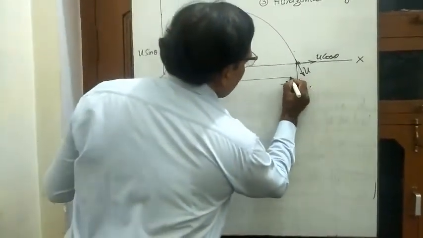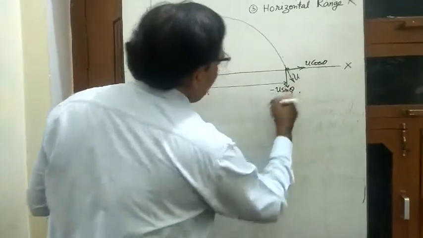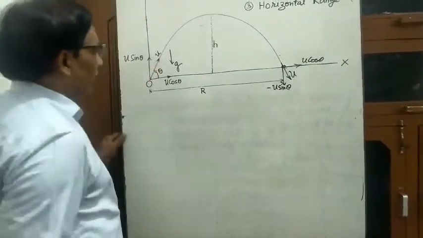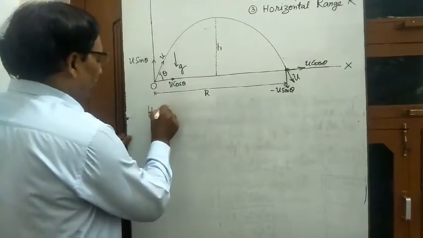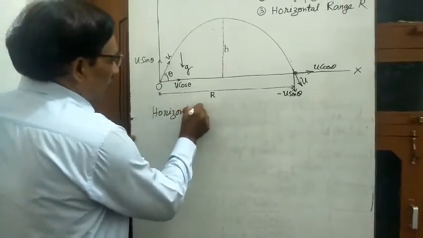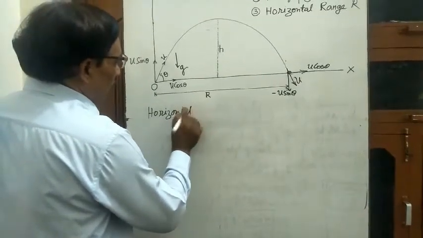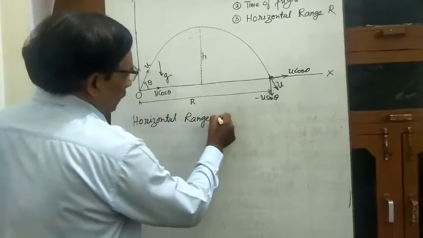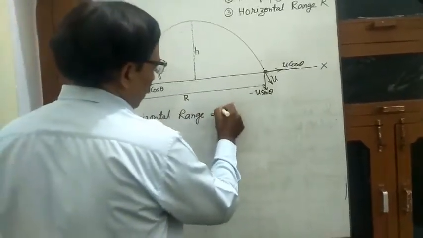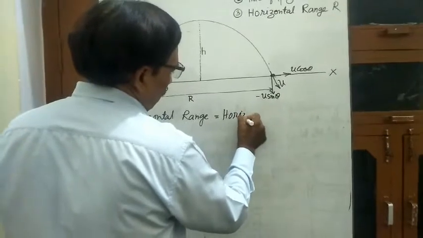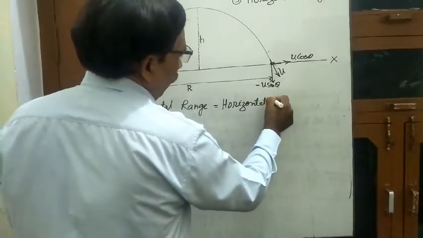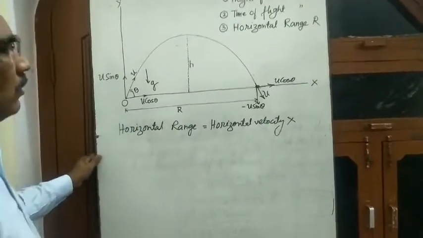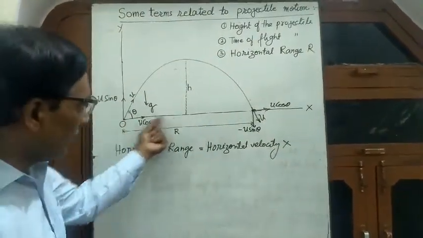These two velocities are independent, there is no interference in each other's work. So the horizontal distance covered is the horizontal range. So horizontal range is equal to horizontal velocity into the time till which the body travels.